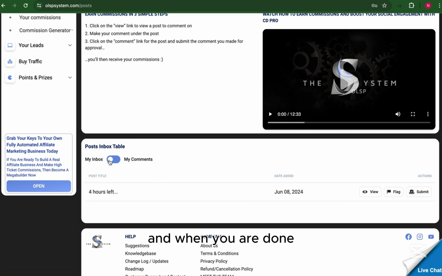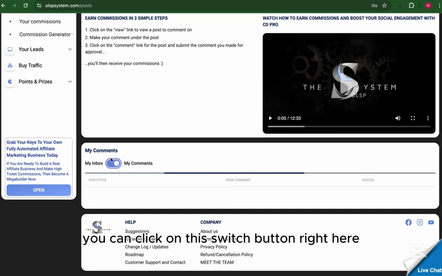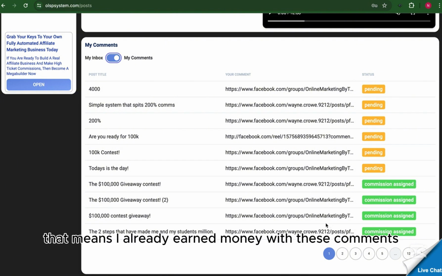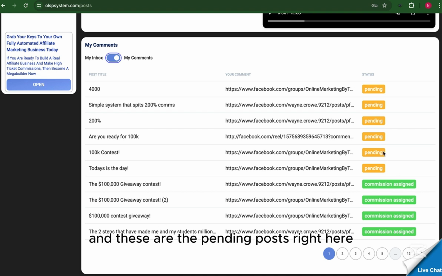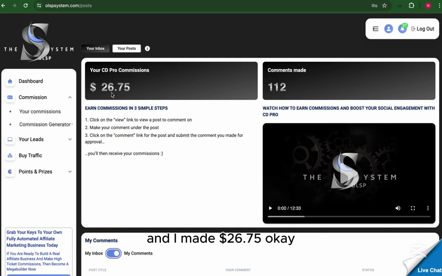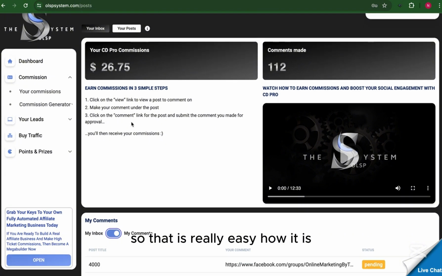And when you are done, you can click on this switch button right here and you will see there are posts that will be assigned commission like this. That means I already earned money with these comments posts, okay? And these are the pending posts right here. That means they are awaiting approval. And now you can see I have already made 112 comments and I made 26.75 cents. Okay, so that is really easy how it is.